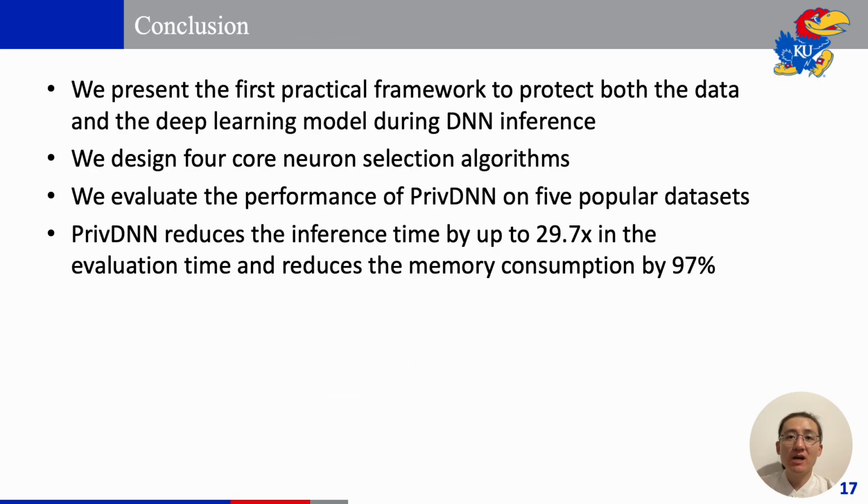Here is the conclusion of our work. We present the first practical framework that can execute DNN inference while keeping both data and model private. We propose 4 algorithms to identify the core neurons and demonstrate the effectiveness of our prediction using 5 popular datasets and 4 models. We achieved up to 30 times speed up in homomorphic encryption model inference and reduced memory requirements by 97%.